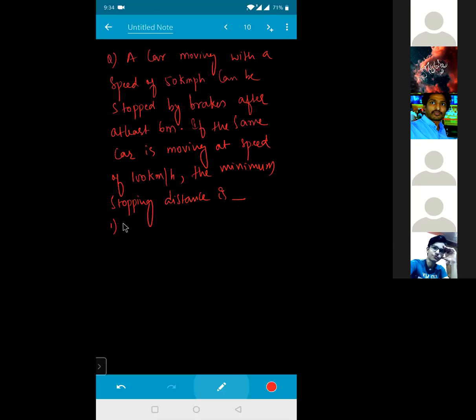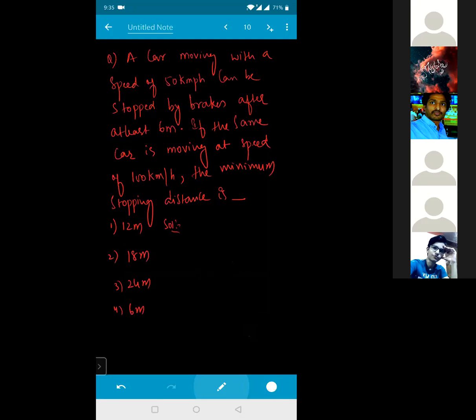The options are 12 meters, 18 meters, 24 meters, and 6 meters. Try quickly.